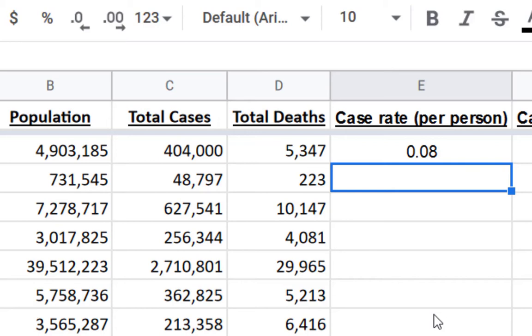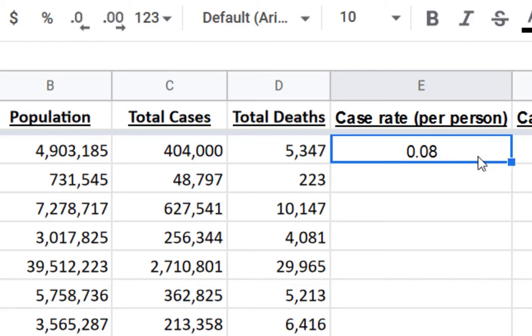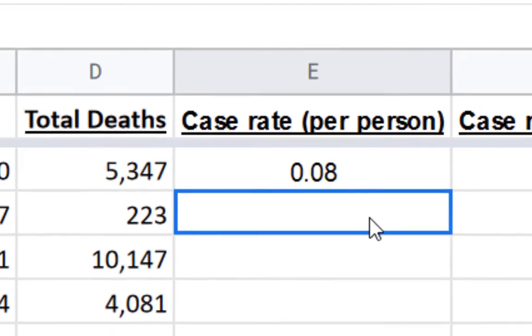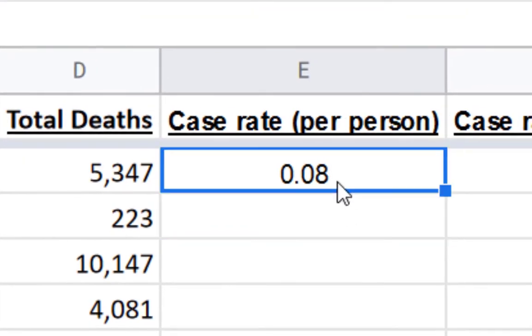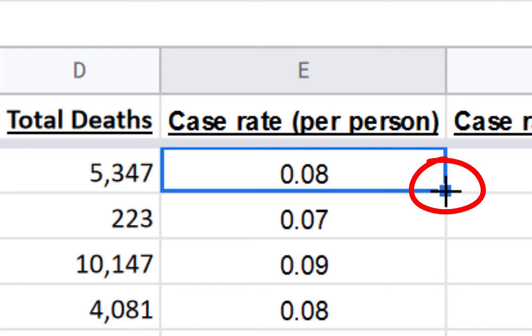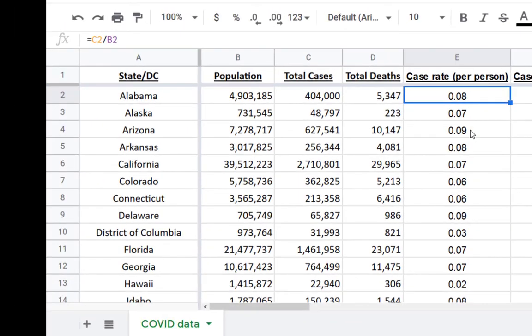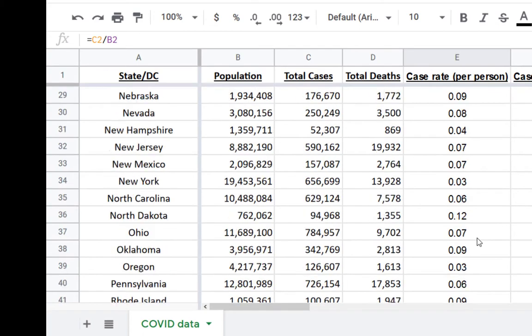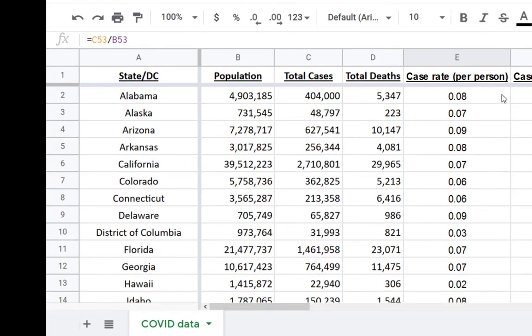Now, what's cool about that is you can now drag that formula all the way down. So I'm going to show you a cool shortcut if I haven't already shown you how to do this. If you double click on this little square right here, it will autofill that all the way down to the very bottom. Now, Alabama has 0.08 cases per person. Alaska has 0.07 cases per person. Arizona 0.09, and so forth and so on.